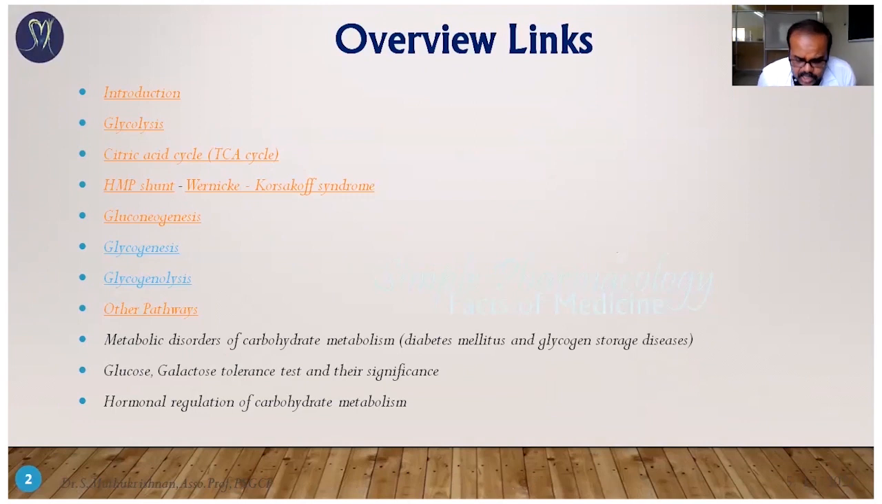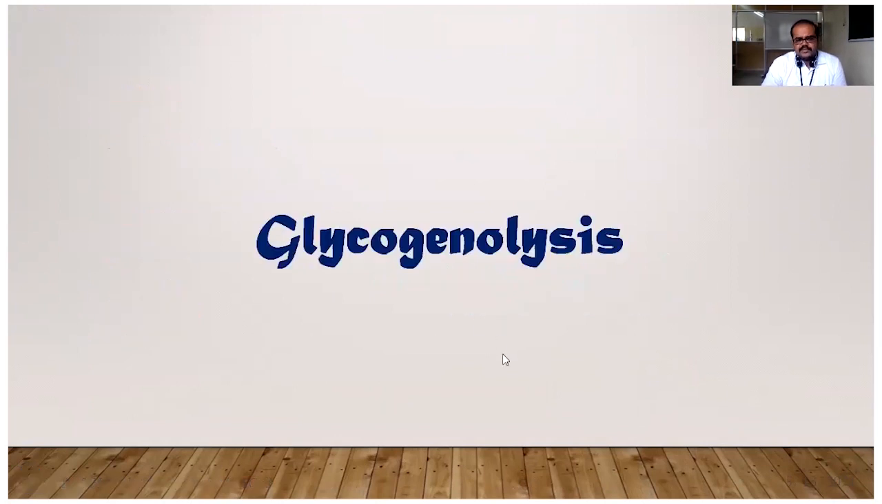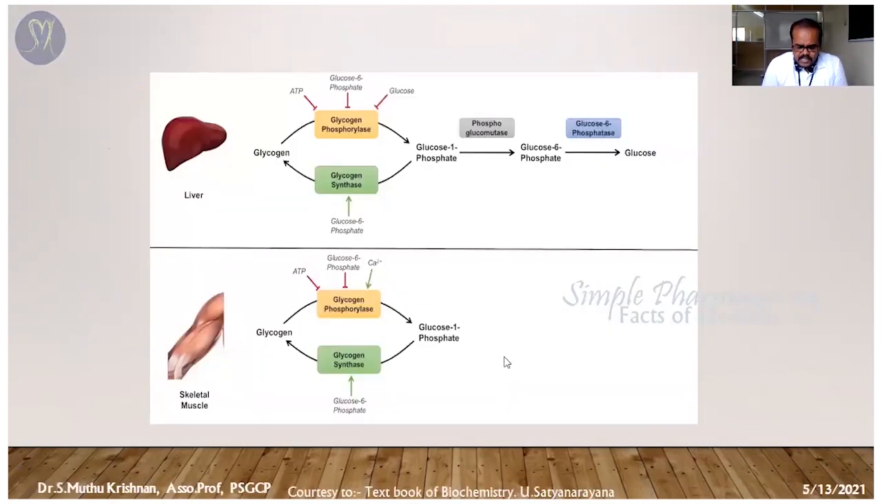So the next one is glycogenolysis, because once you understand the basic concept of glycogenesis, it's very easy to understand glycogenolysis. So what is glycogenolysis? The formation of glycogen from glucose is called glycogenesis. The same reaction is going to reverse. The breakdown of glycogen into glucose is called the glycogenolysis process. This picture is an easy representation of the glycogenolysis process.